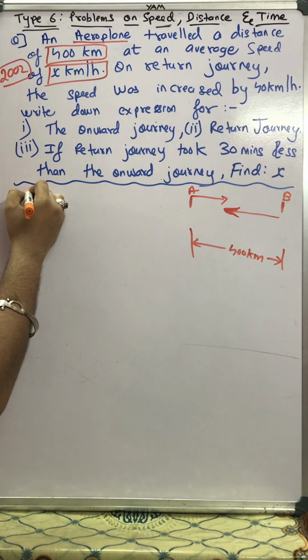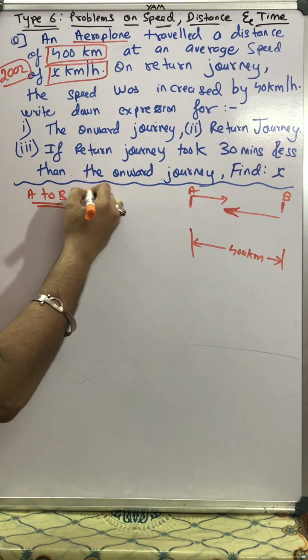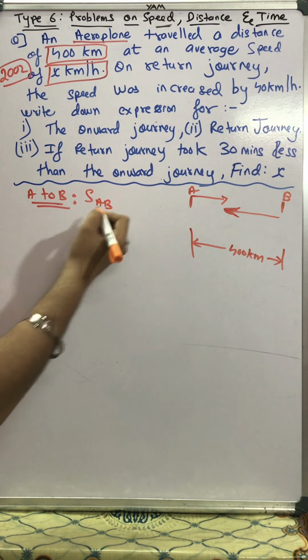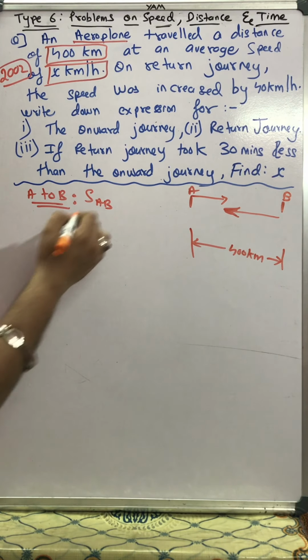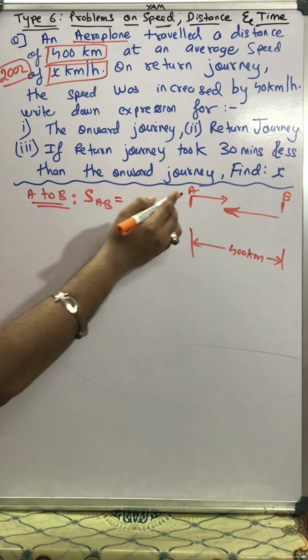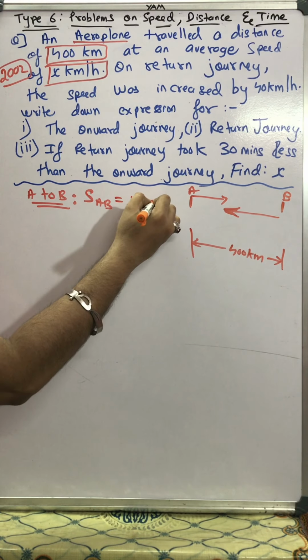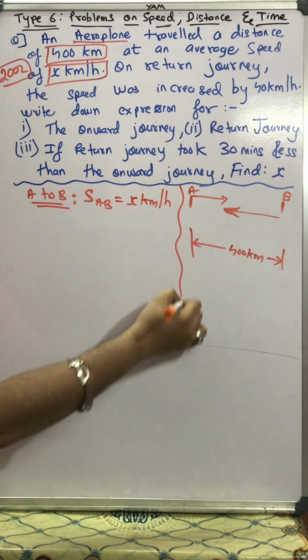So when the aeroplane is going from A to B, I'll say speed subscript AB. S for speed, and subscript AB. The aeroplane is going from A to B. And speed is how much? X, it's given to us. X km per hour.